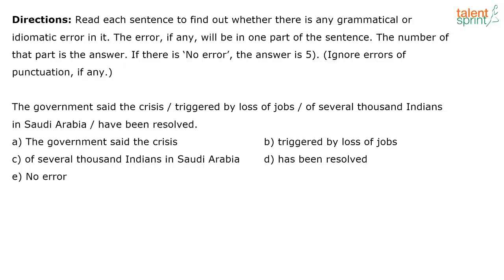The government said the crisis triggered by loss of jobs of several thousand Indians in Saudi Arabia have been resolved. Where do you think the error is? Okay, so let's look at all the parts. Most of you came back and said D. The government said the crisis triggered by loss of jobs. So that's a general context, right? Loss of jobs is the context that they're referring to. Of several thousand Indians in Saudi Arabia have been resolved.